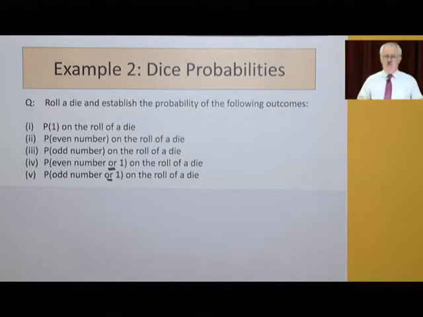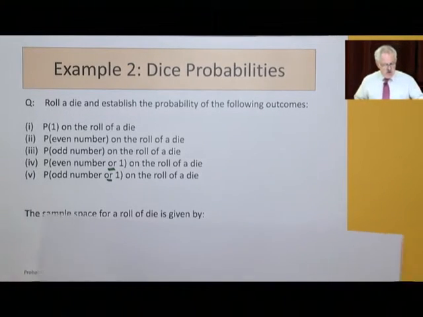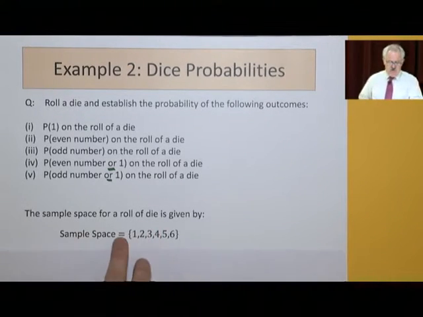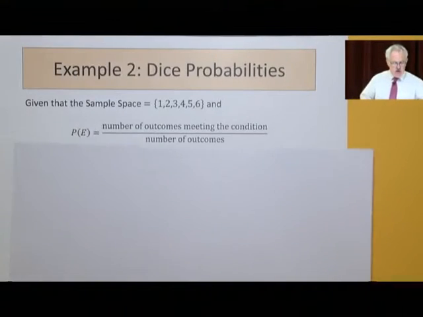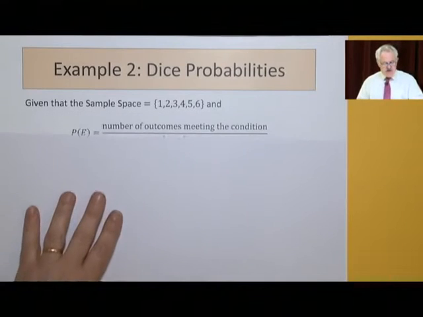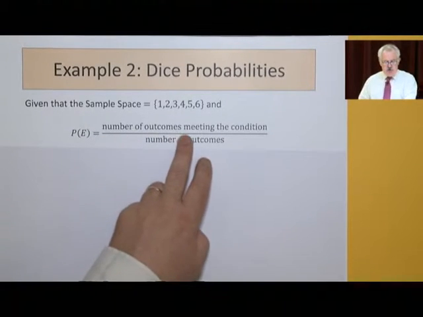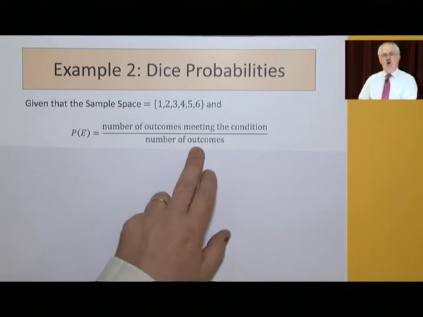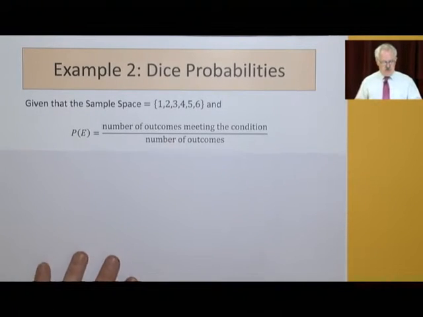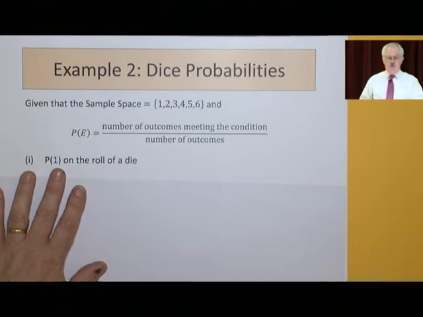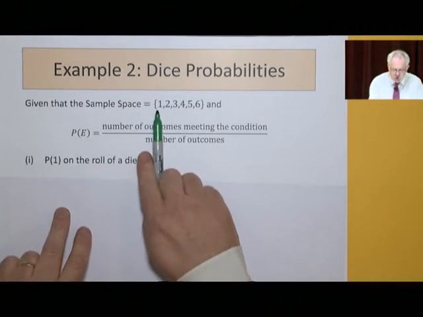Now, we'll do it with the formulae later. But there's the sample space for the roll of a die, given by 1, 2, 3, 4, 5, and 6. Now, given that the sample space is this, what's the probability of the number of outcomes meeting the condition over the total number of outcomes? So this is the formal approach we use. For a 1 on the roll of a die, you'd say, well, how many 1s are there?